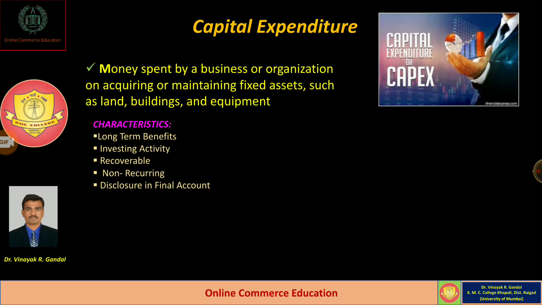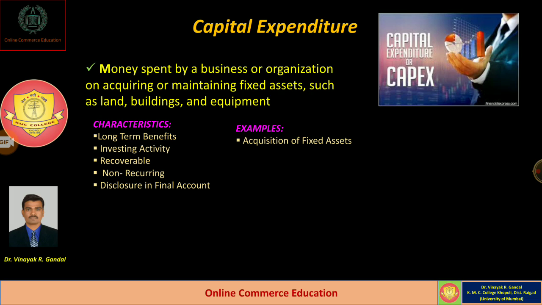There should be a disclosure in the final accounts. Whatever capital expenditure is spent on fixed assets should be shown in the balance sheet, not in the purchases. So it should be properly recorded in the final accounts. Okay. Then there are some examples of capital expenditure. Now we are going to see some examples of capital expenditure.